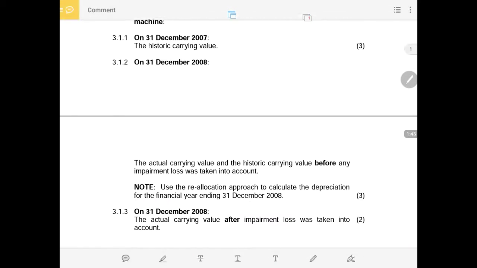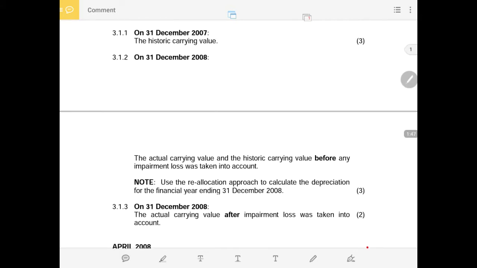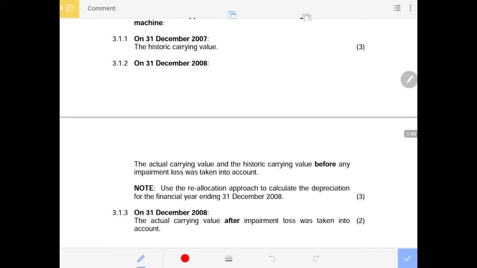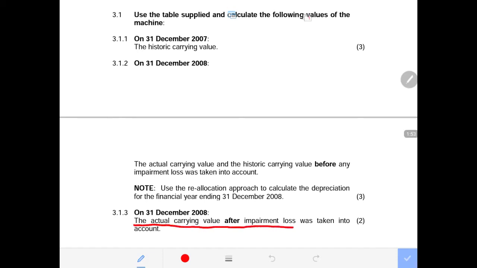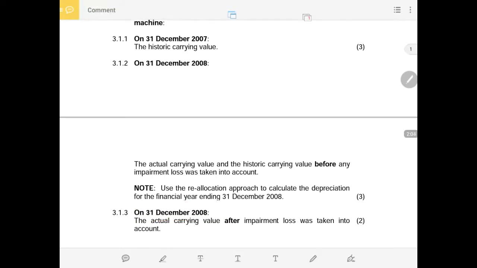Then we go further to number 3.1.3, where it says the actual carrying value after the impairment loss has been taken into account. So they are telling us that at the end of the year 2008 there is definite impairment loss. Then we are to calculate the carrying value after that impairment loss has been taken into account.